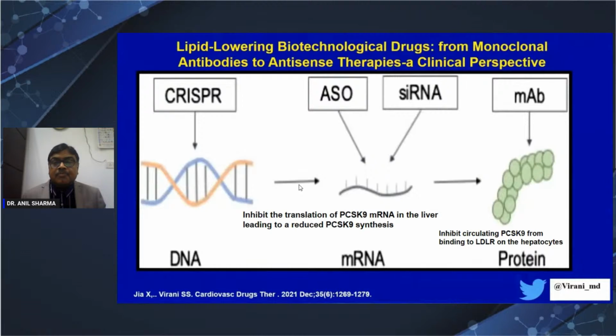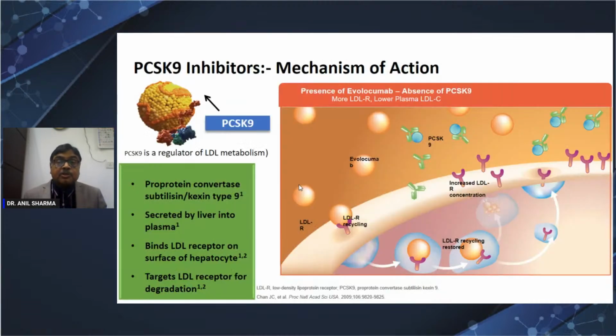So you can see one side is the antibody, that is the PCSK9 inhibitor. It inhibits circulating PCSK9 from binding to the LDL receptor on the hepatocyte, while the siRNA, that is inclisiran, inhibits the translation of PCSK9 messenger RNA in the liver, leading to reduced PCSK9 synthesis. So more LDL receptors, more LDL removal, less atherosclerosis.